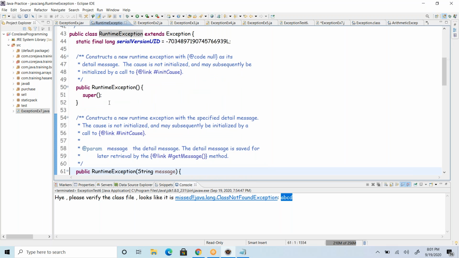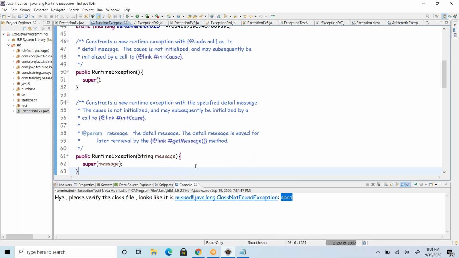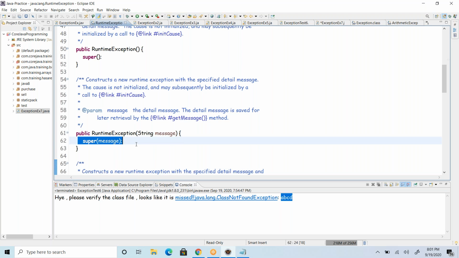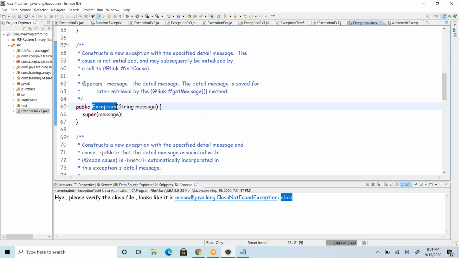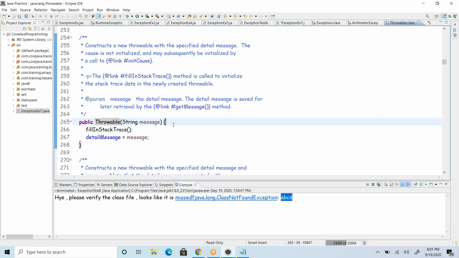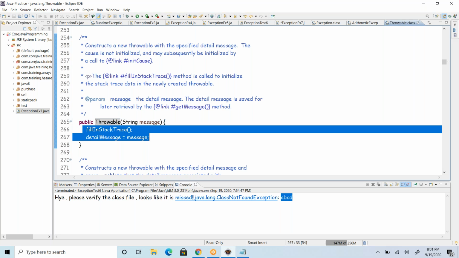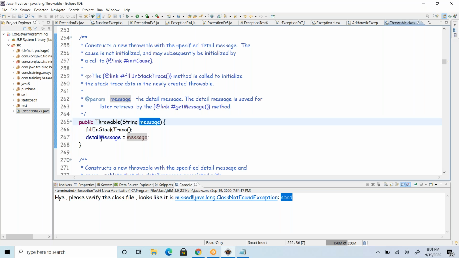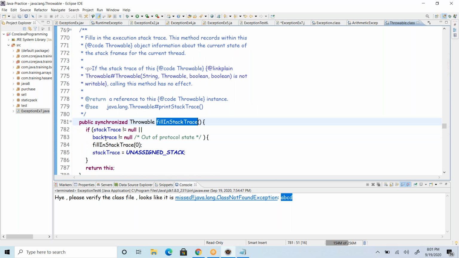RuntimeException simply calls super with the message, passing it to the Exception class, and Exception passes it to Throwable. So whatever message you send goes to the detail message of the Throwable class and the fillInStackTrace.